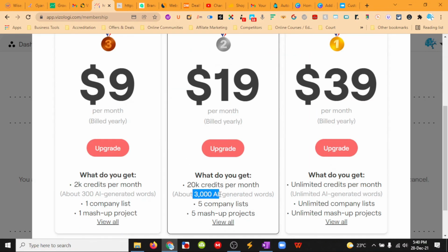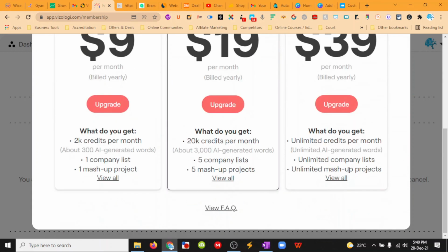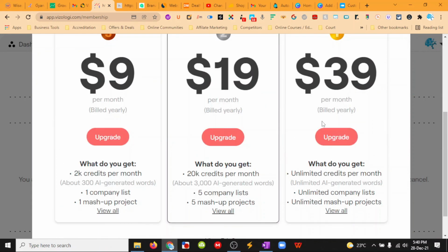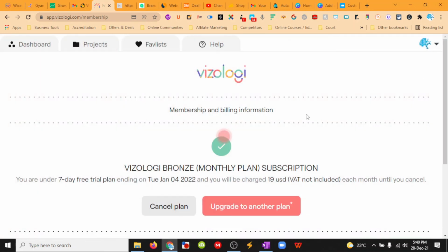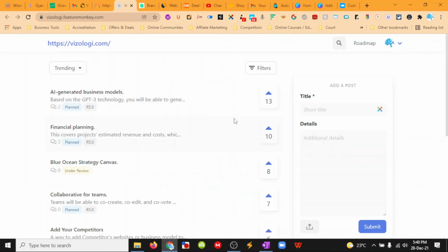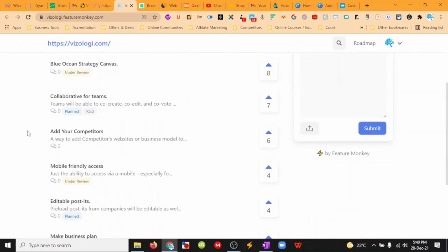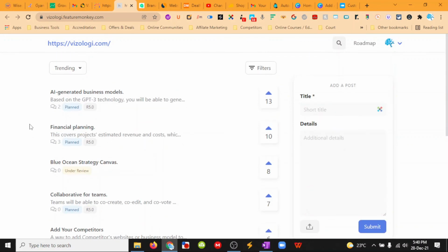Then for 19, you'd be able to generate like 10 times that amount, but realistically maybe 5 good ones if you want to change it up more. They've got that right there. This one you'd probably want 600 words or so, doubling that credit. And then unlimited if you're an agency doing this really regularly with clients. So it depends on how often you are working with clients. And this was the roadmap, and you can definitely add in and help them develop their product.